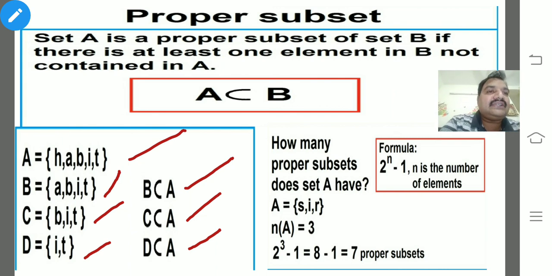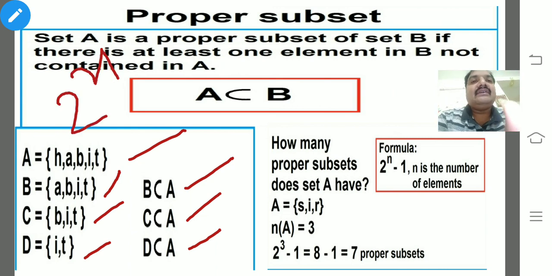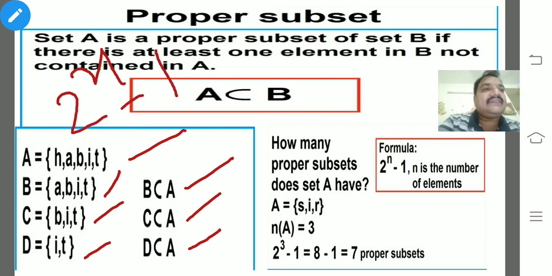Already you know that the formula for finding the number of subsets of a particular set is 2 power n, but for proper subsets we should subtract 1. The 1 is nothing but the fact that every set is a subset of itself. So here is an example. If you face this question in an examination: A is a set of S, I, R, 3 elements are there, so the cardinal number of that set is 3. What is the formula for finding the number of proper subsets? 2 power n minus 1.